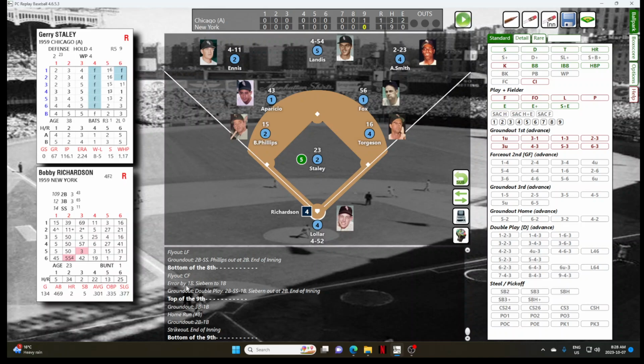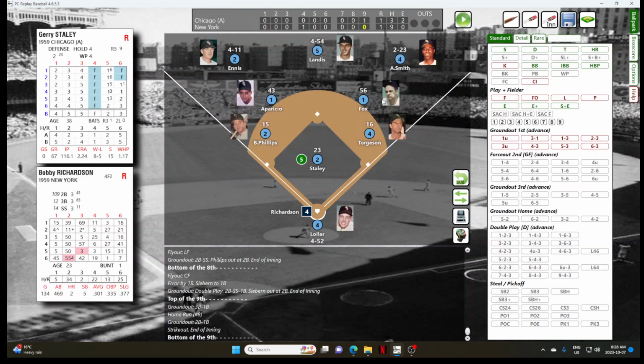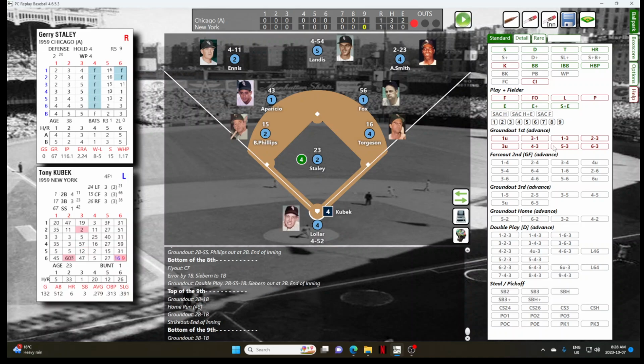Ironically, the league's leading hitter, Bobby Richardson, is on the bench. God knows why. He's batting .408 with no home runs and 11 RBIs. Staley makes the pitch to Richardson, and Richardson grounds it to Phillips for out number 1. Tony Kubek now.